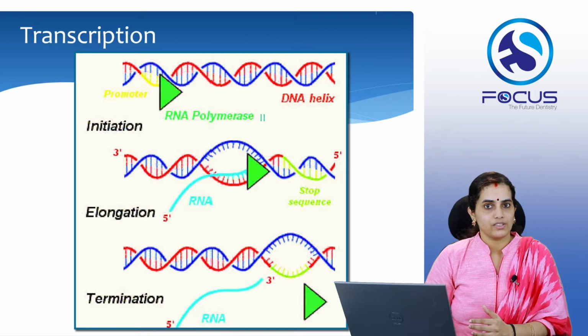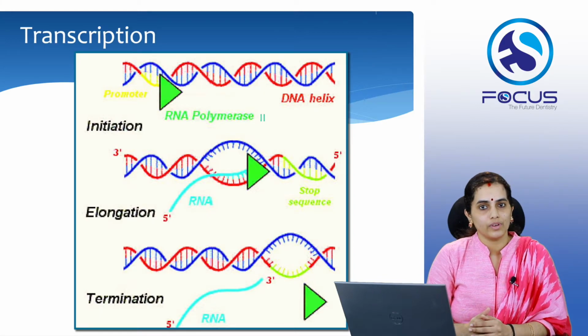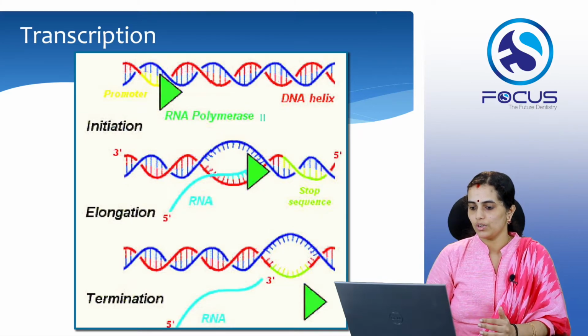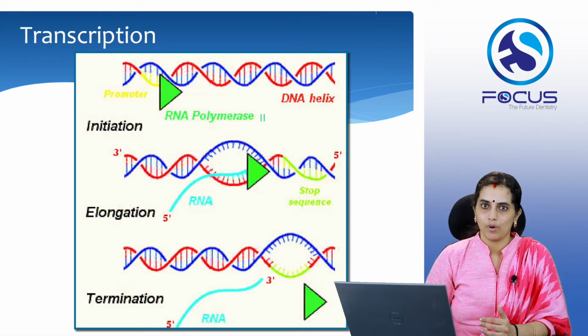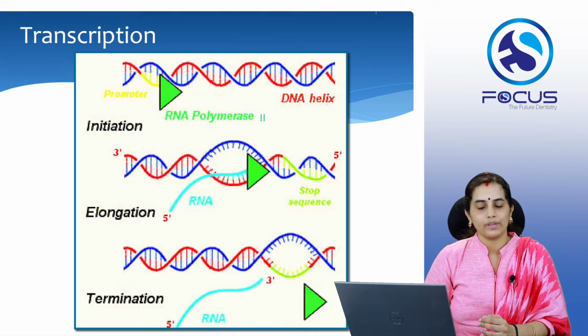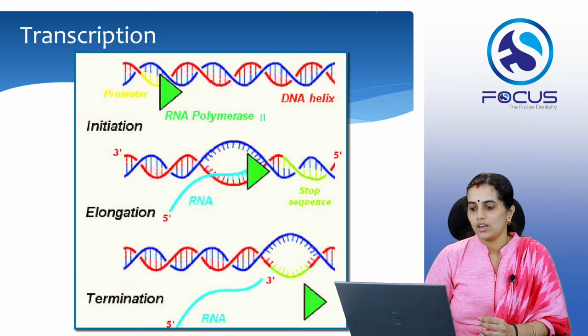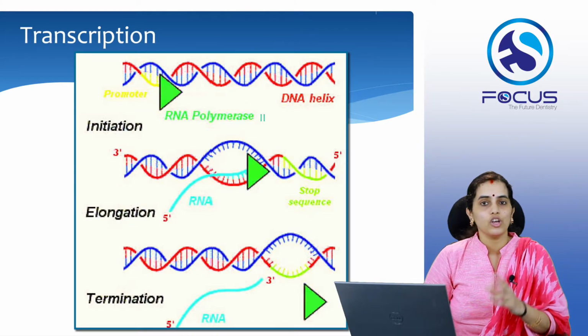Now the first step, transcription, is divided into three sub-steps: initiation, elongation and termination. For initiation of transcription, the RNA polymerase II enzyme should bind to the promoter site of the DNA double helix. Examples of promoter sites include CAT box, homeobox, etc. The RNA polymerase II enzyme binds onto the promoter site on the DNA double helix, and that initiates transcription. So what happens? The DNA unwinds, and then you can see the nucleotide bases which are opened up.